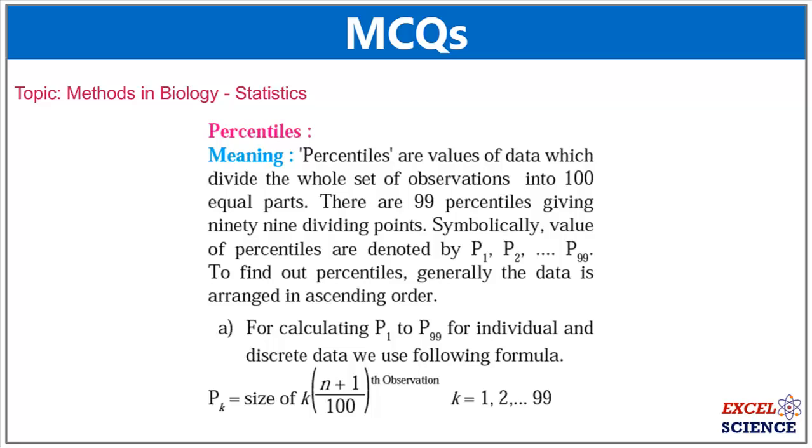For calculating P1 to P99 for individual and discrete data, we use the following formula. Pk is equal to the size of k multiplied with, in brackets, (n plus 1) by 100. As a result, we will get the position of the observation, and that will be our answer.